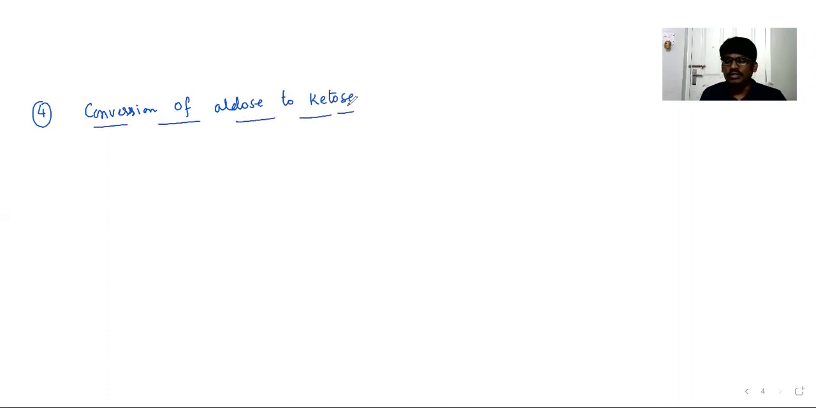Conversion number 4, that is conversion of aldose to ketose. So far, conversions in between aldoses only we have given. Now how do you convert aldose to ketose? That is what we are going to give. Now if you take glucose, that is CHO, CHOH 4 times, CH2OH,